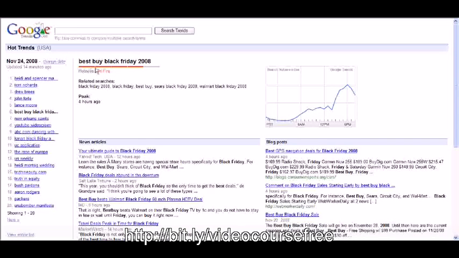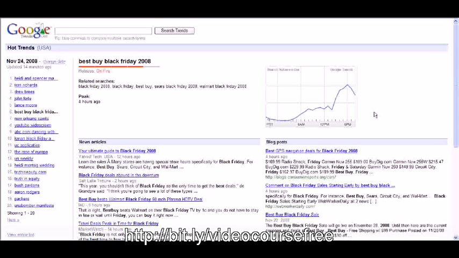It shows you the hotness level, that it is on fire, meaning that it's growing and there's a lot of people looking for it. Now the hottest phrase would be considered volcanic, but now what we can do here is you could create a website that taps into the hottest Black Friday type item. So you could just pull up, basically you can make a website that relates to this particular product.